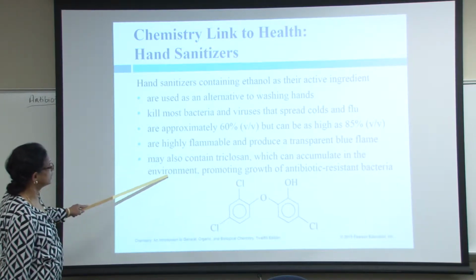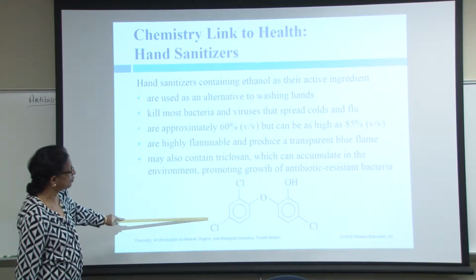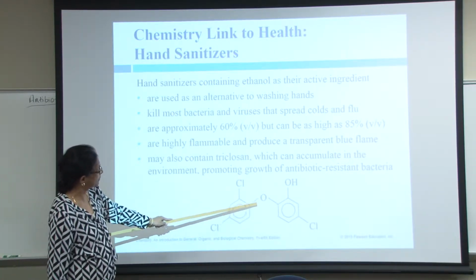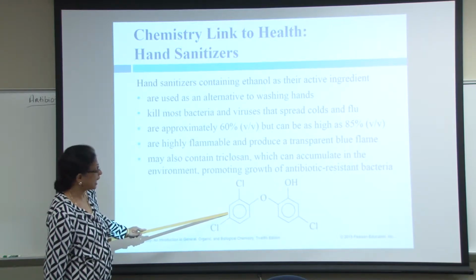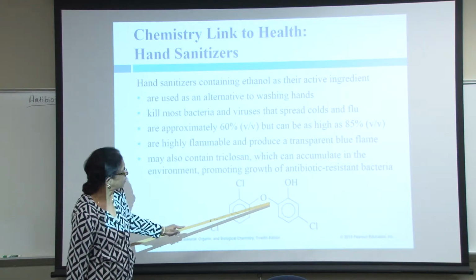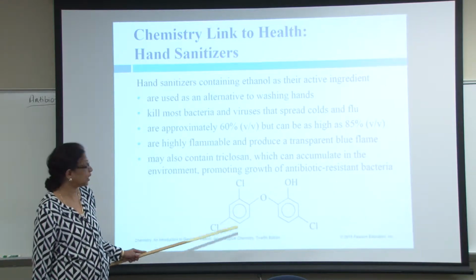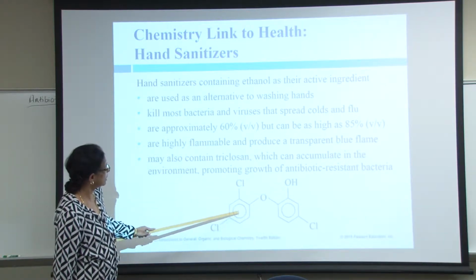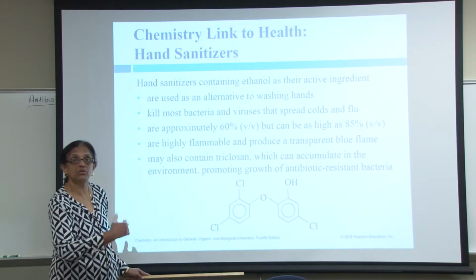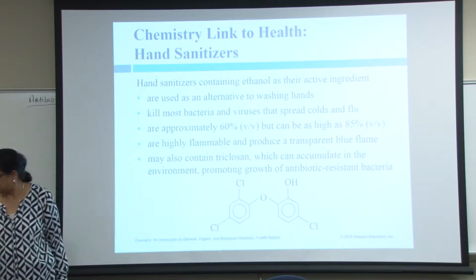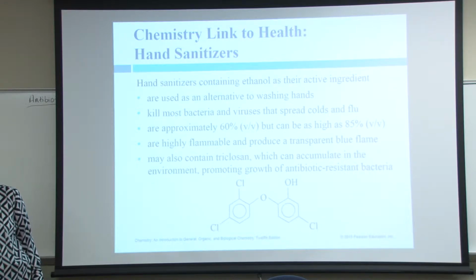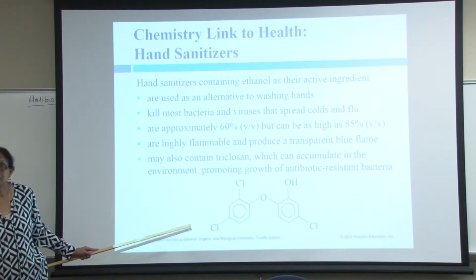This is triclosan. What is triclosan? When you look at it, this is oxygen. This is an aromatic group. So this is an ether. Triclosan is an ether with an aromatic group on both sides of the oxygen. So this is an example of an ether.